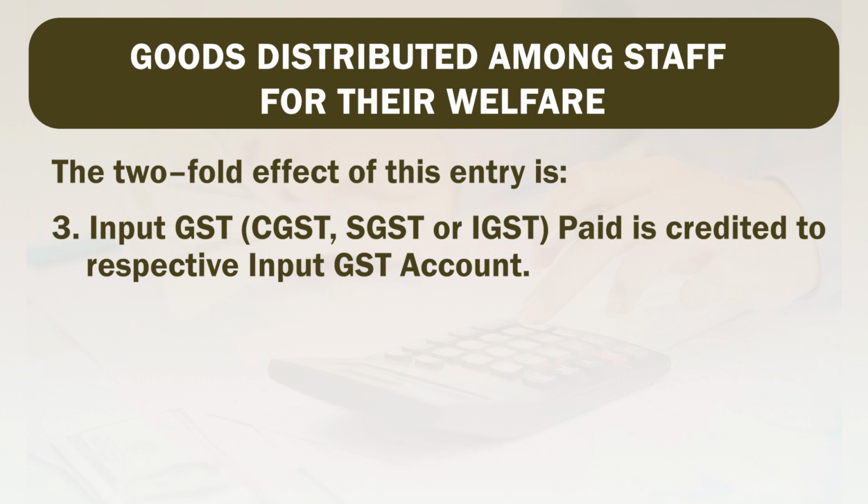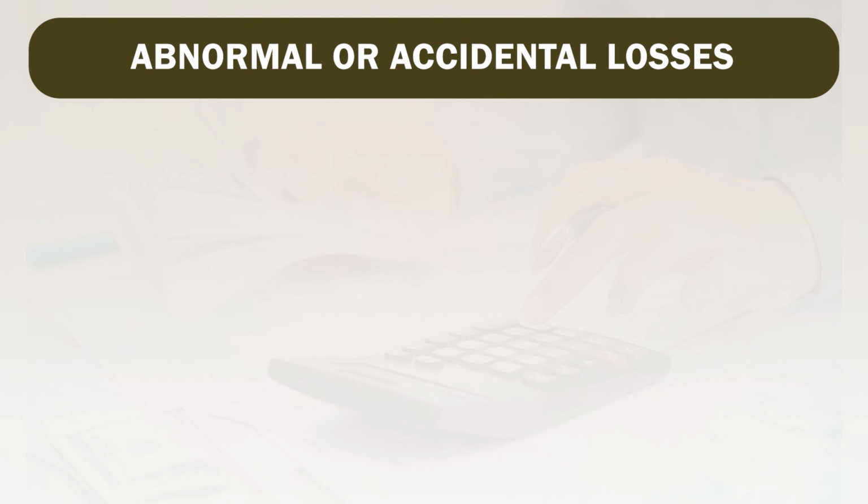If it is intrastate, then CGST and SGST are to be cancelled, and if it is an interstate purchase, then IGST is to be cancelled. Now, we will see another adjustment, that is about abnormal or accidental losses.